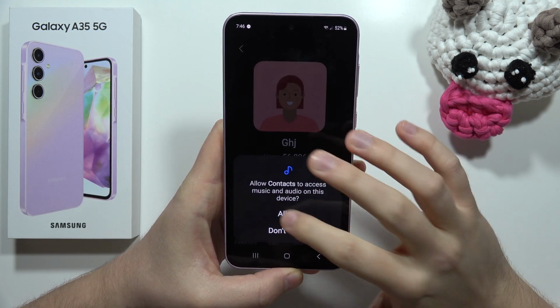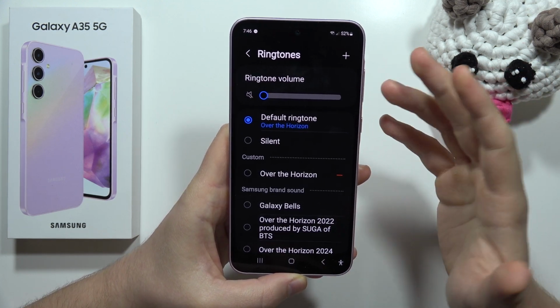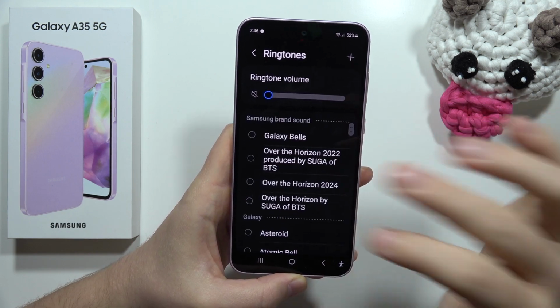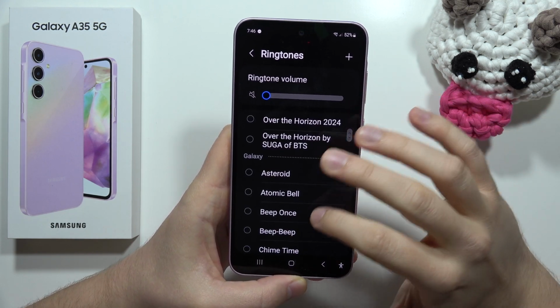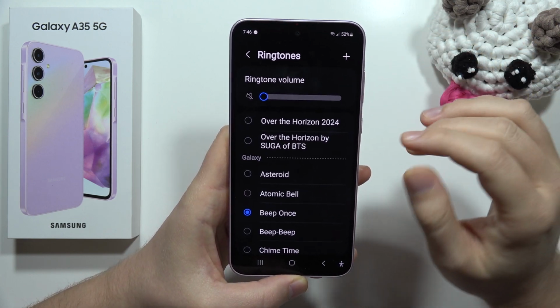Select the ringtone, accept all of these permissions, and from this you will be moved into the ringtones. So as default, we've got this Over the Horizon. But if for this specific contact you want to get a different song, for example this one, just select this, and also we can set the separate volume level.